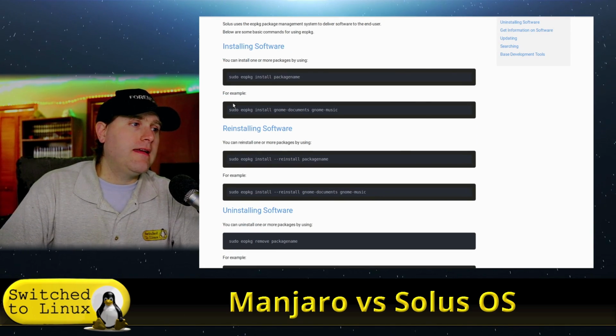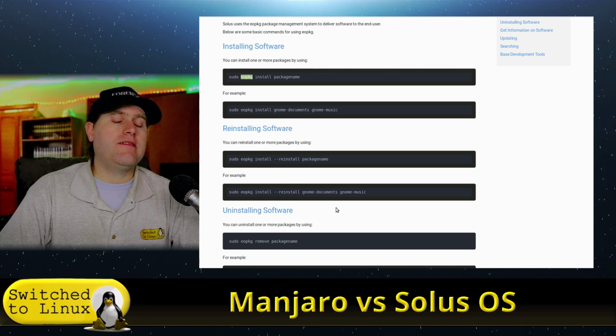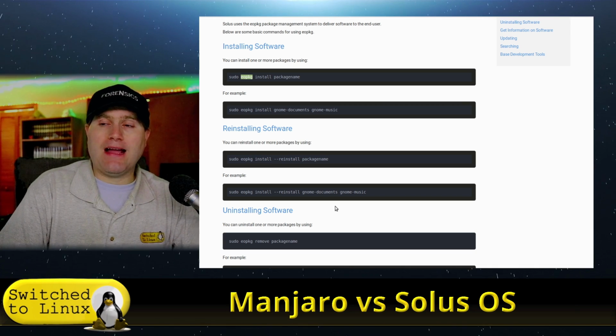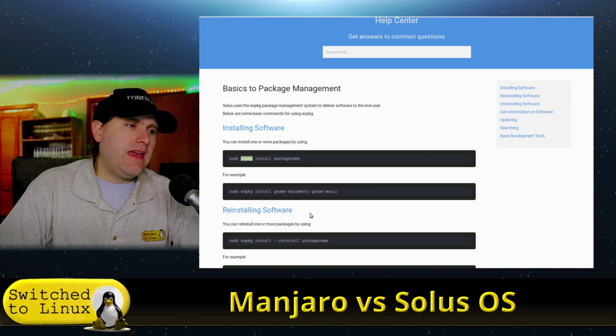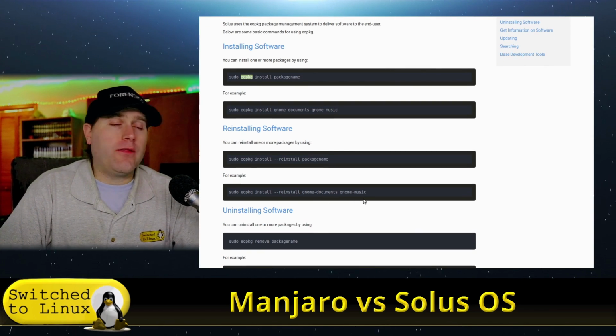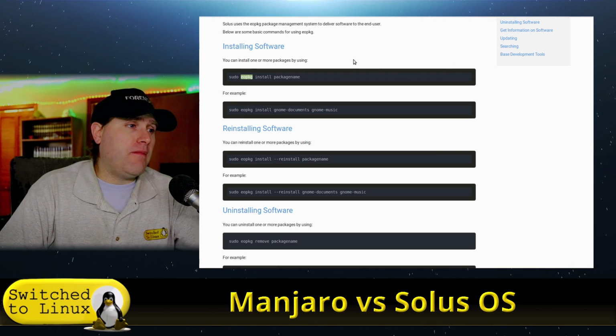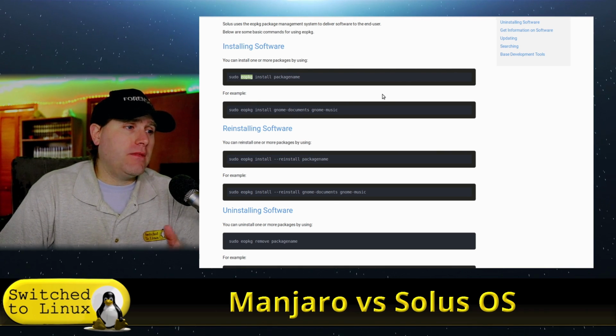One of the things we'll notice is that Solus uses eopkg, whereas Manjaro is going to use Pacman. And so we're going to get into that a little bit. eopkg isn't a whole lot different than apt. It's install package name, install.